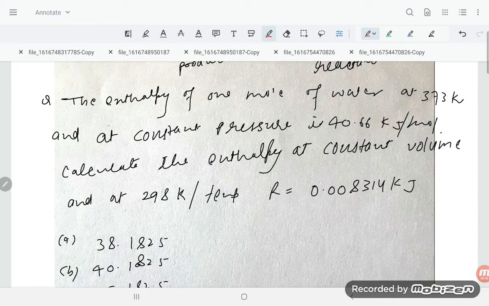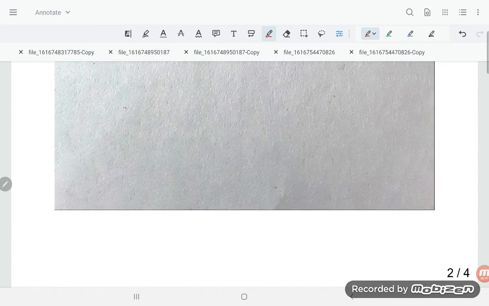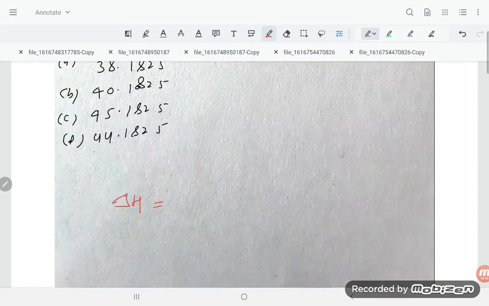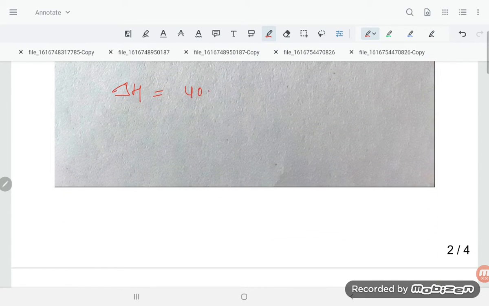The enthalpy of 1 mole of water at constant pressure means delta H is given. How much is given? 40.66 kilojoule per mole.